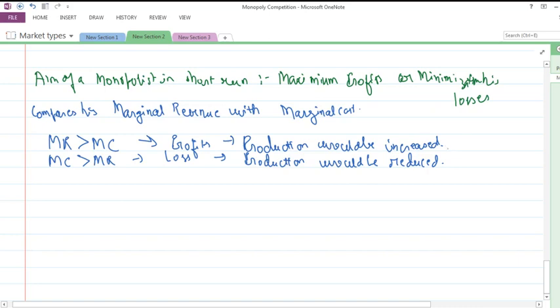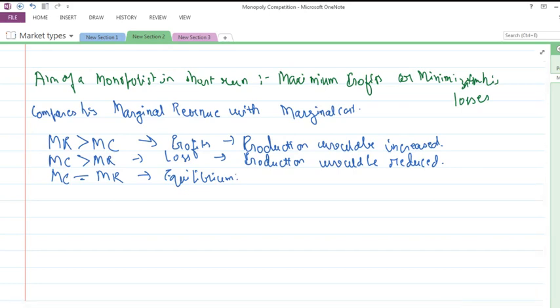So the monopolist is said to be in equilibrium when MC, that is marginal cost, is equal to marginal revenue. In the short period, a monopoly firm can earn supernormal profits, normal profits, or incur losses. In case of losses, the price must cover at least the average variable cost.